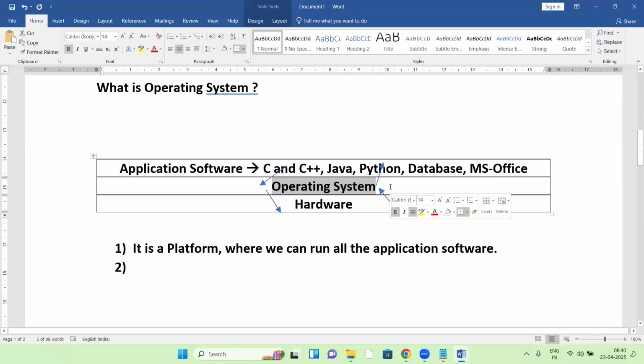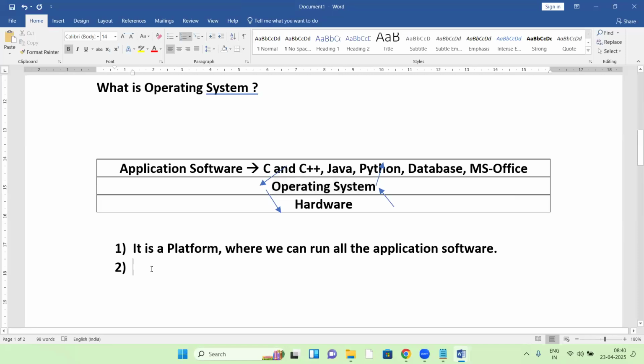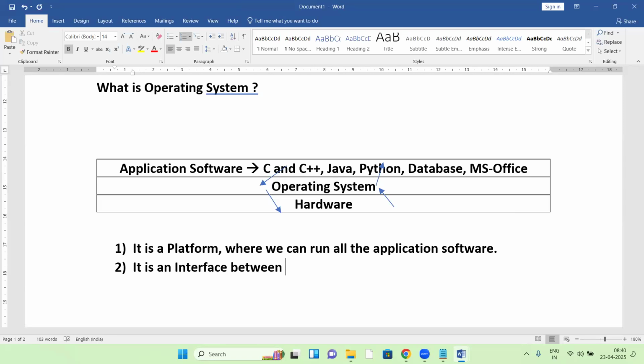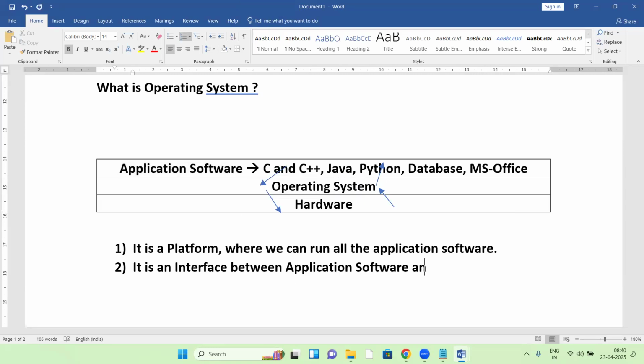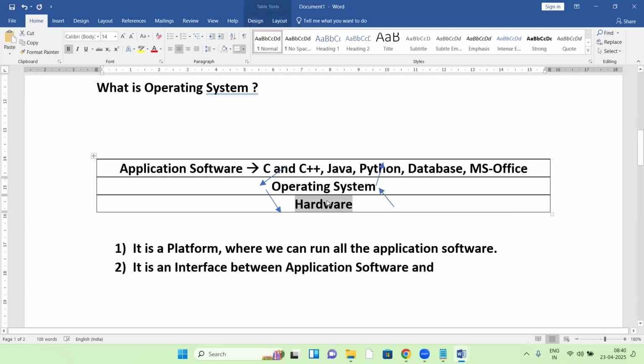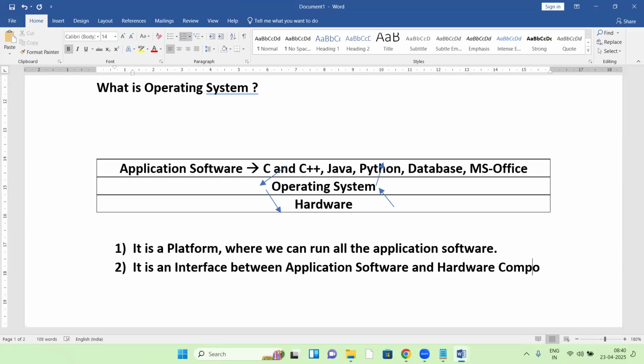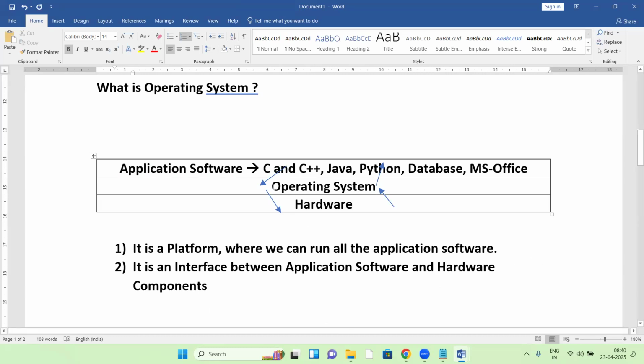The terminology is interface. So the OS is an interface between application software and hardware components.